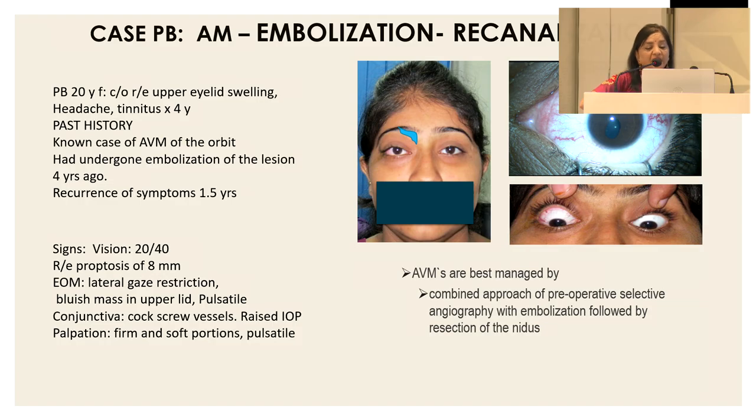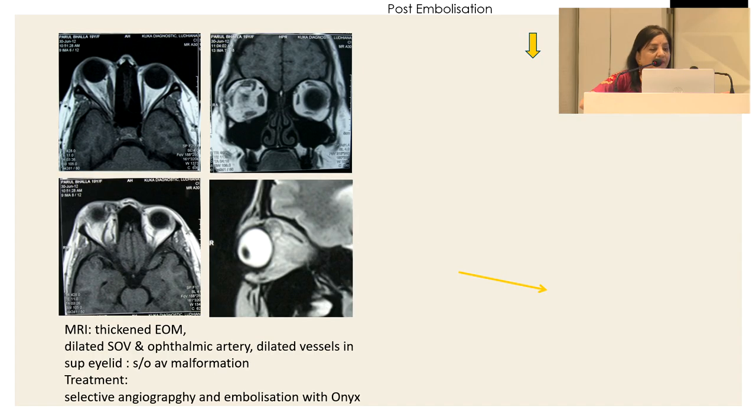So AVMs, as we know, are best managed by preoperative selective angiography with embolization followed by resection of the nidus. In some cases, stereotactic radiosurgery is done. When she had first presented, you can see dilated arteries, and the superior ophthalmic vein also dilated. You can see the thickened extraocular muscles and proptosis.